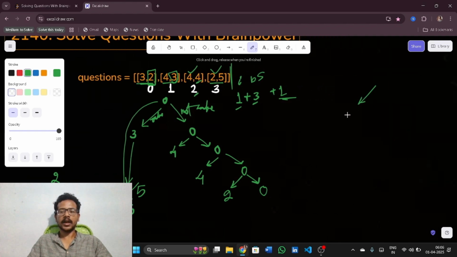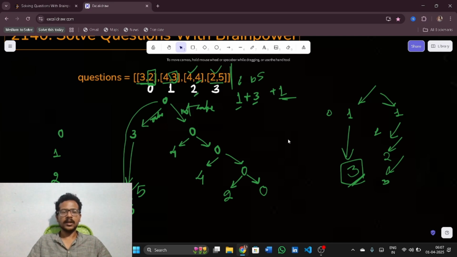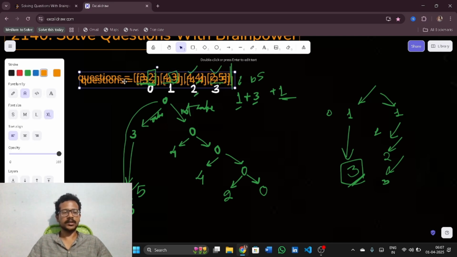Something like here, I can take 1 or index something like 1, and here I would get directly to index 3, right? From here I can go to index 1, 0, and then 1, and then 2, and then 3 again. So why should I repeat this 3 again? Instead of repeating 3, I would store the 3 whenever I get it. But this is the recursion thing.